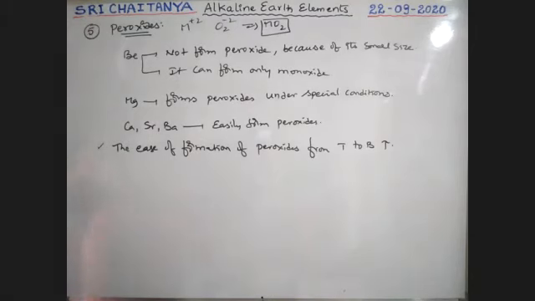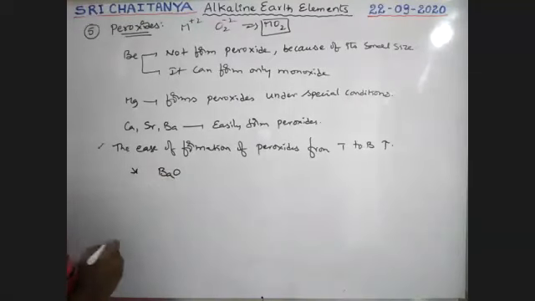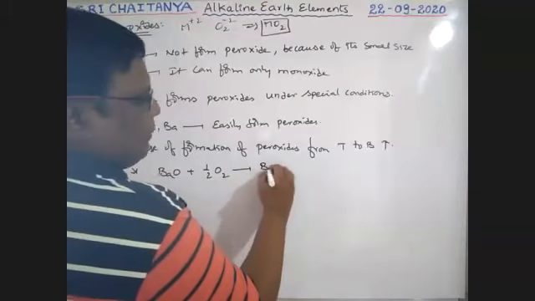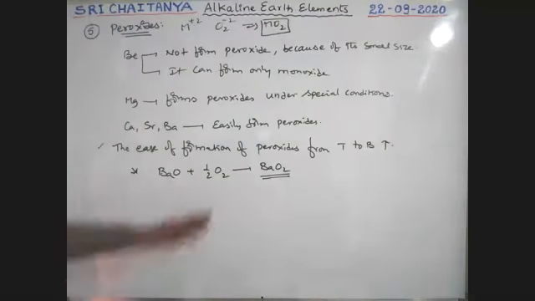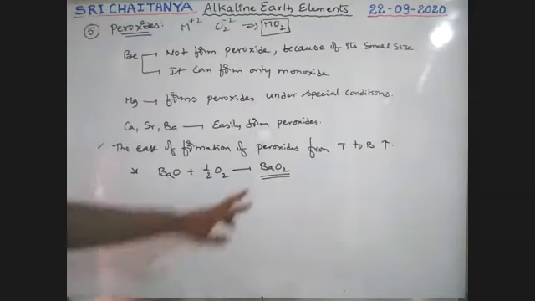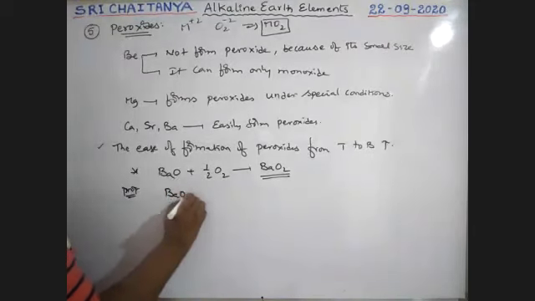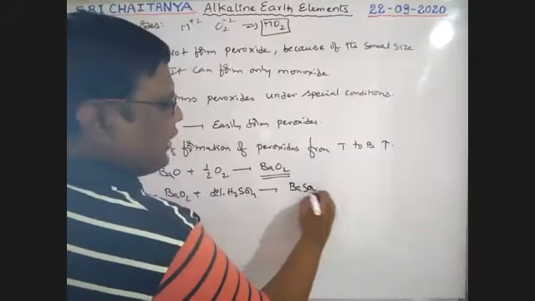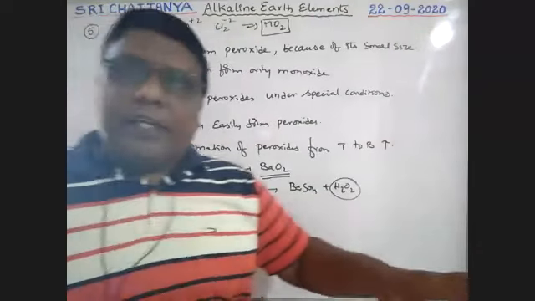Now see here, this is barium oxide. When barium oxide is heated with oxygen, that gives barium peroxide as the product. It is the way to prepare barium peroxide. It is very, very important, boys, and it is the most stable. What are its important applications? Now the chemical properties: when barium peroxide reacts with dilute H2SO4, that gives barium sulfate, and H2O2 is the product, boys. So this is the reaction used in H2O2 preparation.